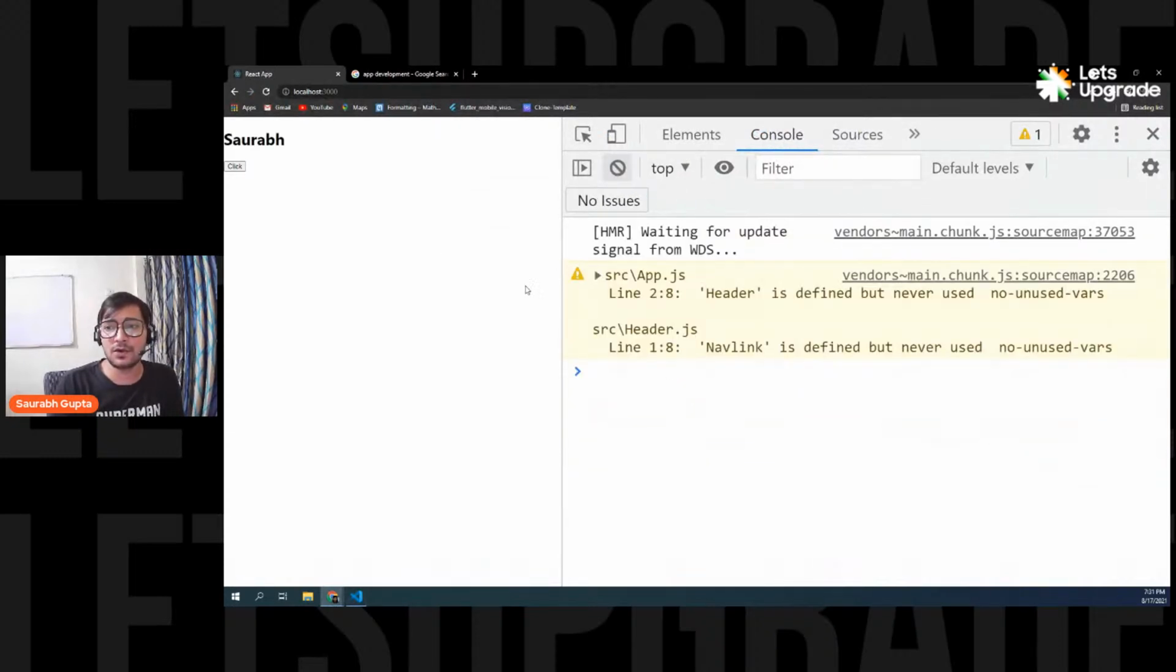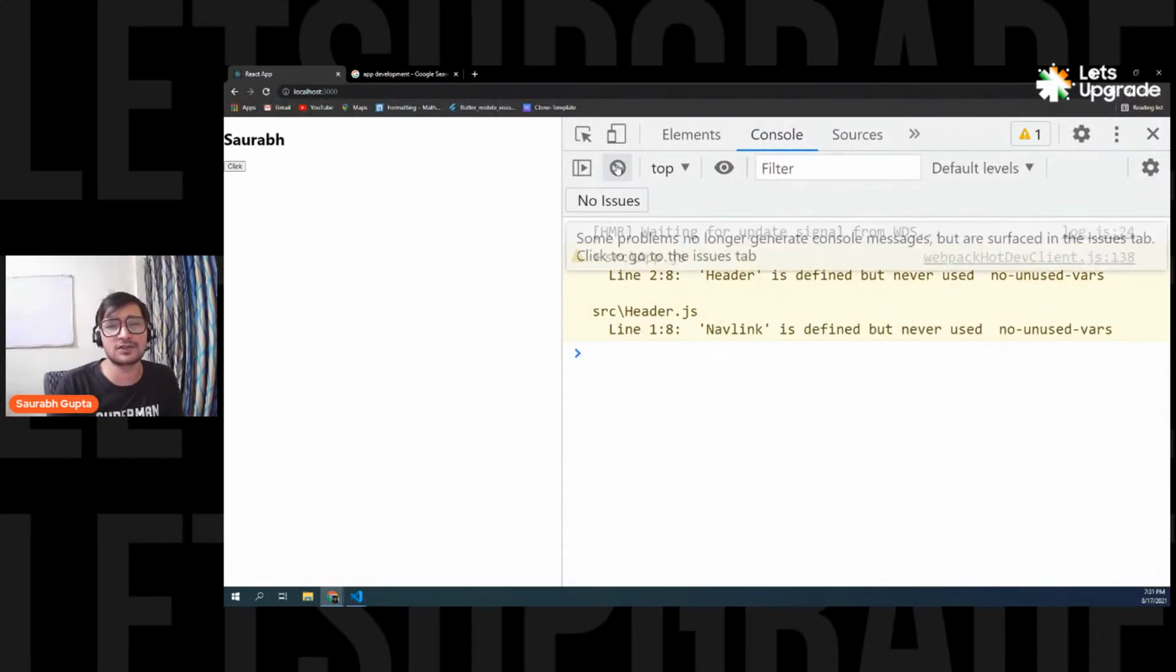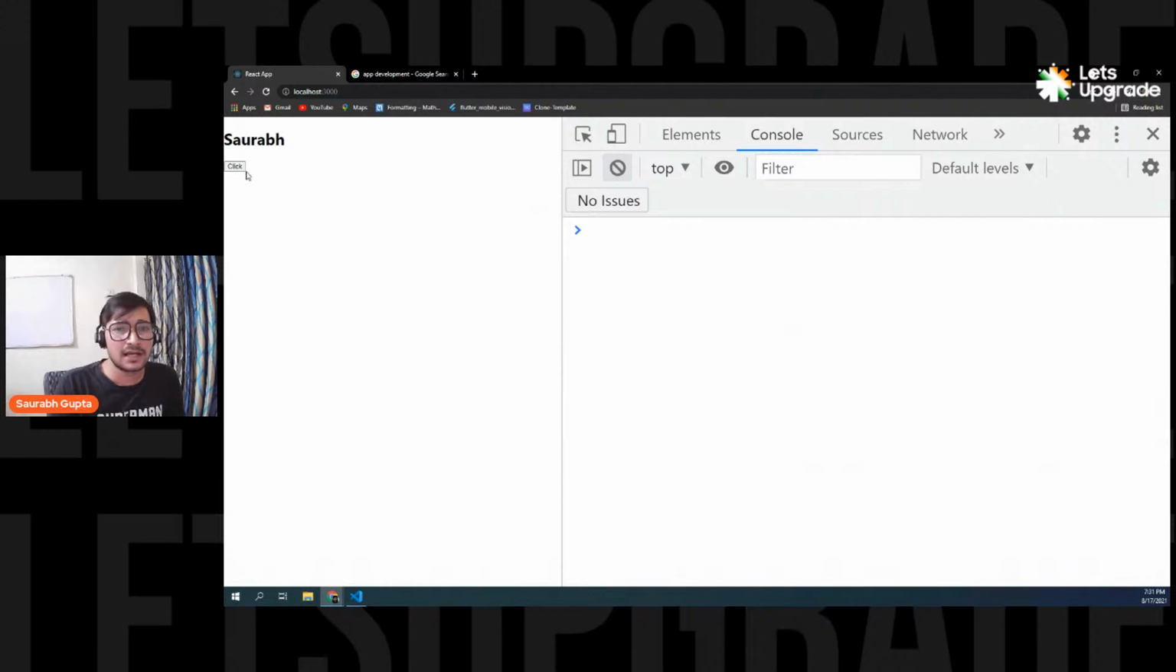Let's see. Okay, don't worry about these warnings. It is coming because the header is not getting used. Now let's click on this button. Here we go. You can see in the console, the value of name is Thor, but on the component, it is still Saurabh. That means the component is not refreshing. The component is not re-rendering.